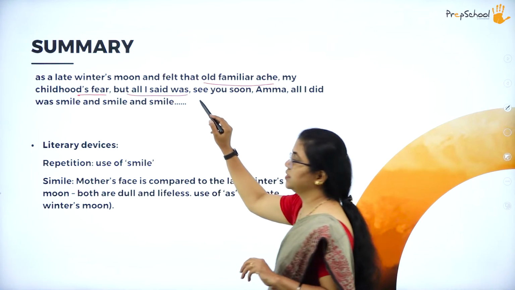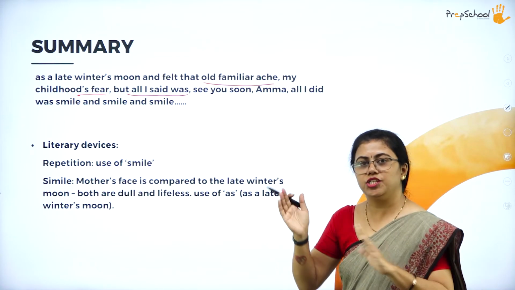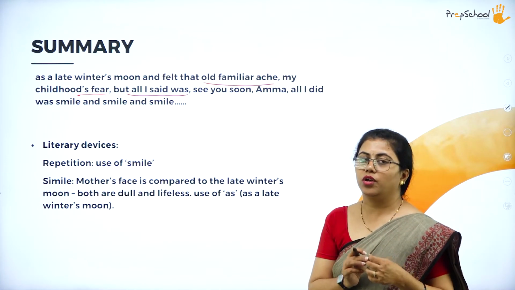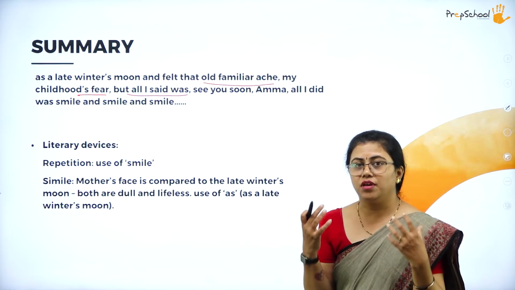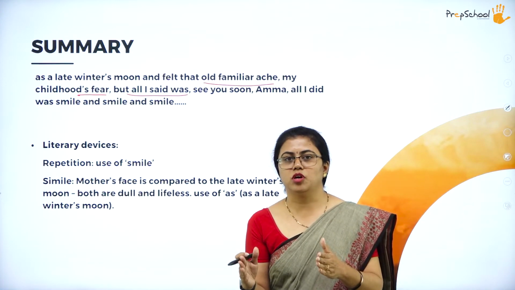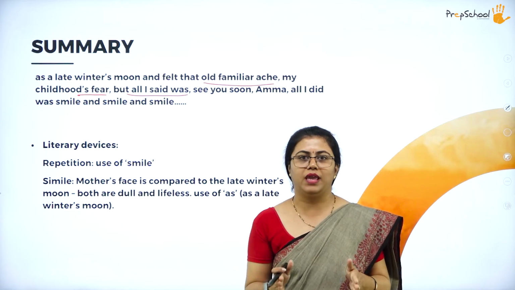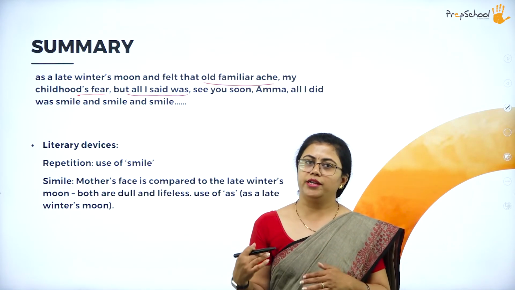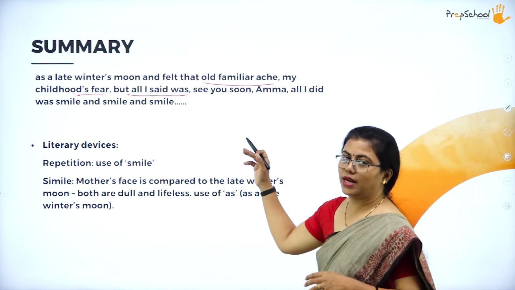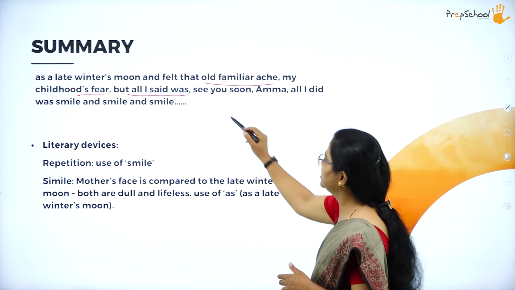But all I said was, again, though she is getting those thoughts in her mind, she is just trying to avoid them. She's trying to divert her mind, looking at the trees, looking at the children, all these. She's thinking that she should not get that thought. Even you, sometimes when you get some thoughts, you also feel, no, I should not think like this, this thought shouldn't come to me. So you also have that fear. Similarly, the poetess also had that fear of losing her mother. She thought that she should not take the thoughts in her mind, she should not give energy to those thoughts, and she thinks, see you soon.